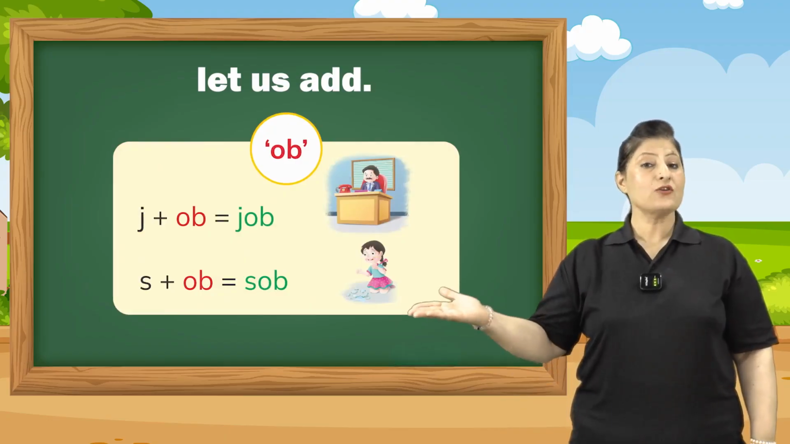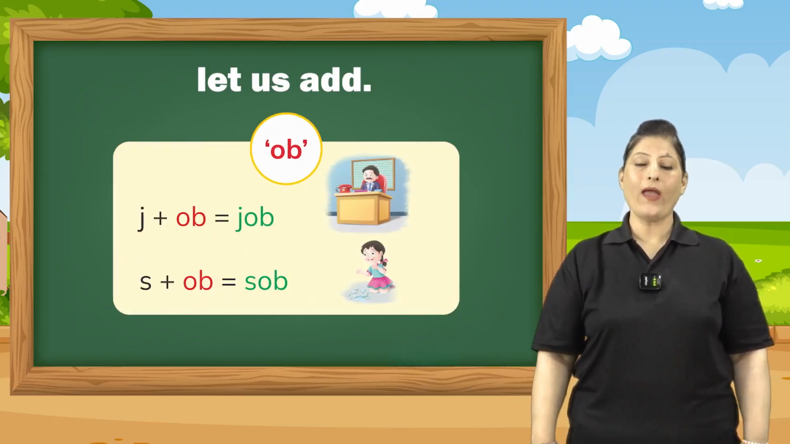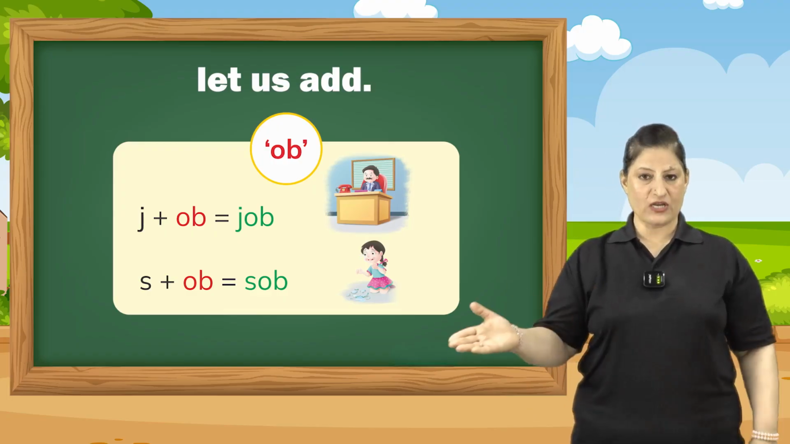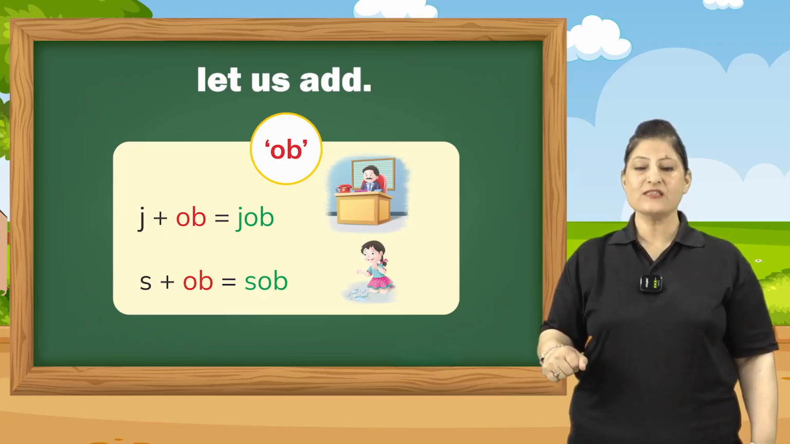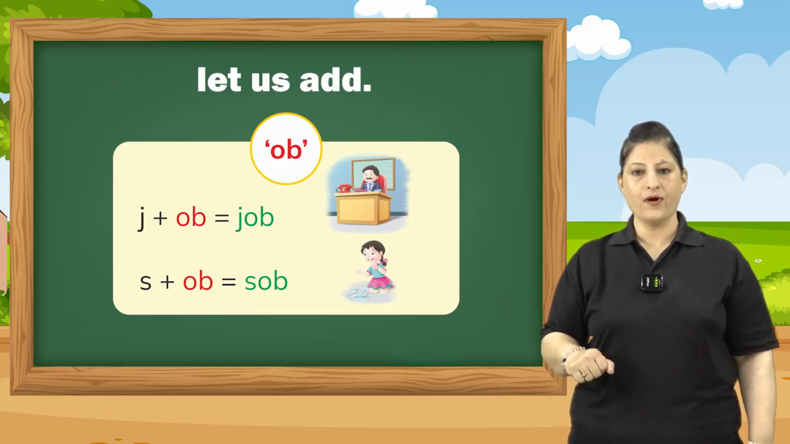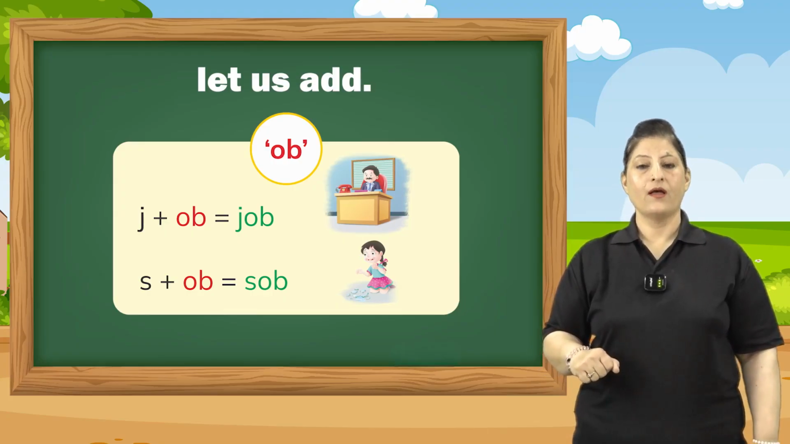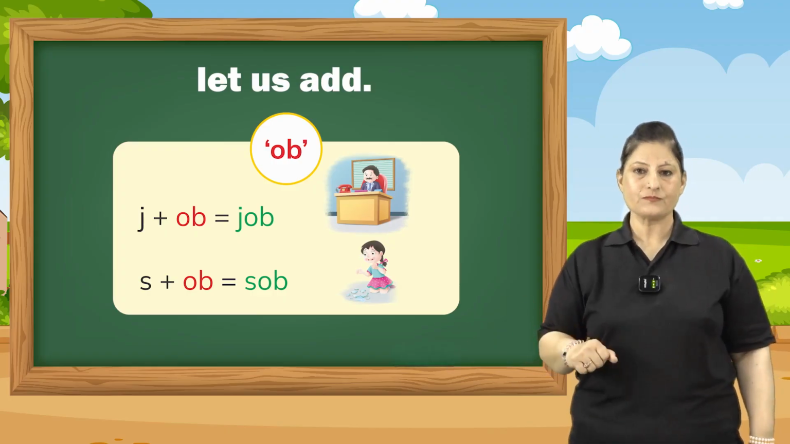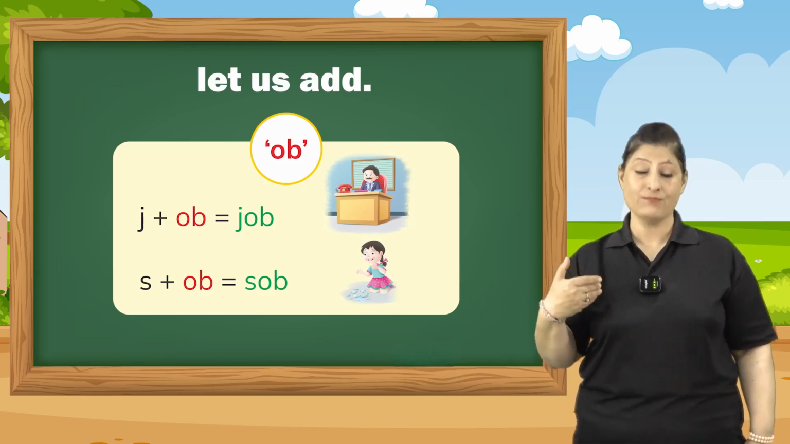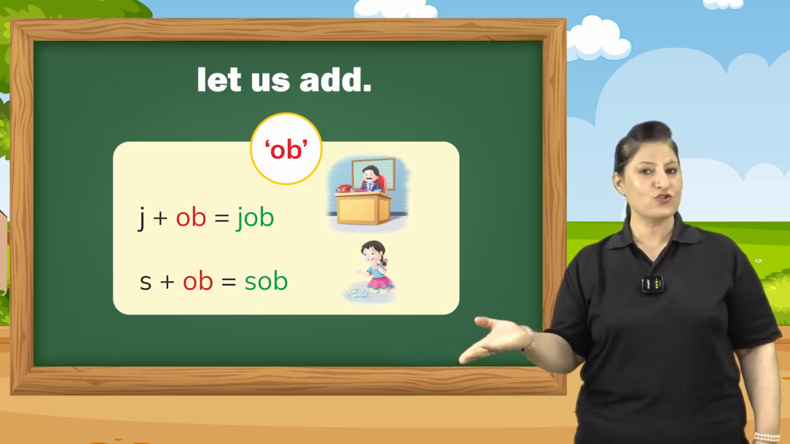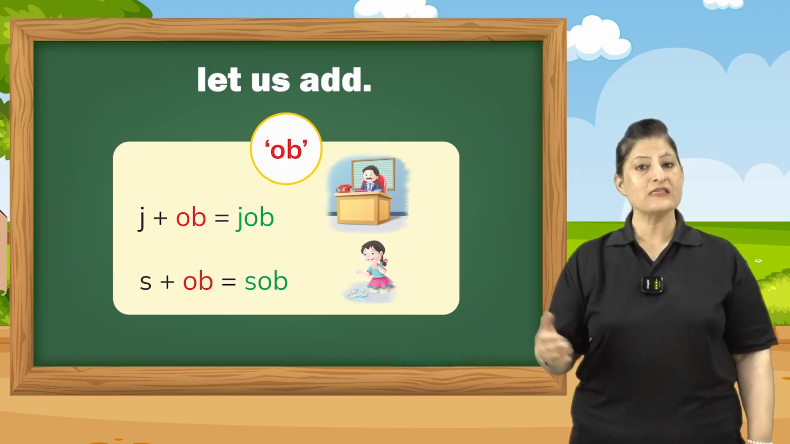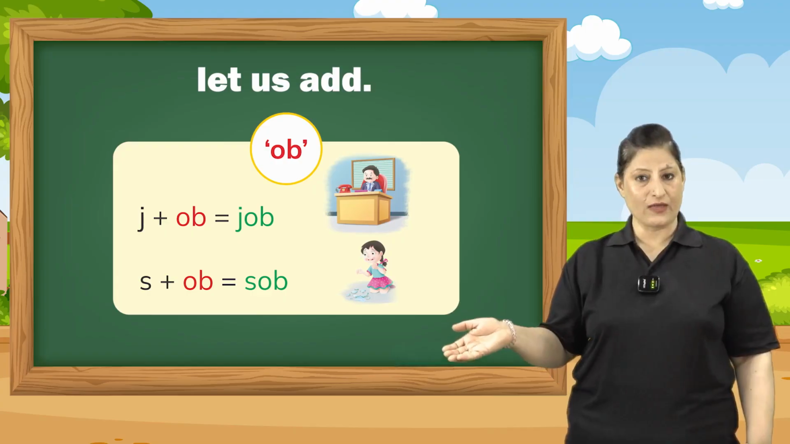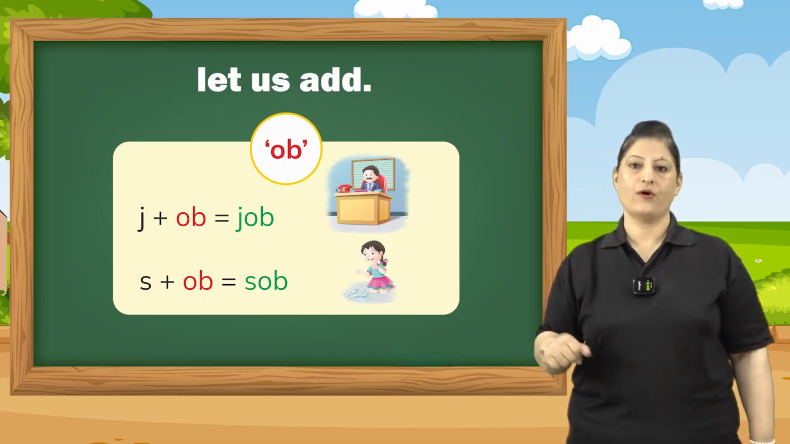Now, let's look at ob family. O and B together forms ob. J and OB together says job. Job means work, where your mama and papa also go. And even your teacher and I also work for a job. Next word is S. S and OB together says sob.